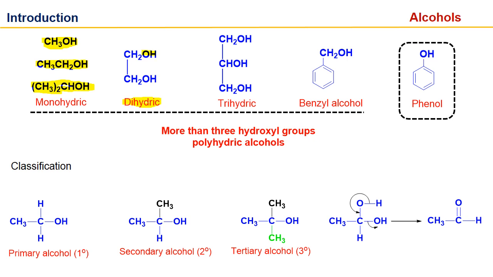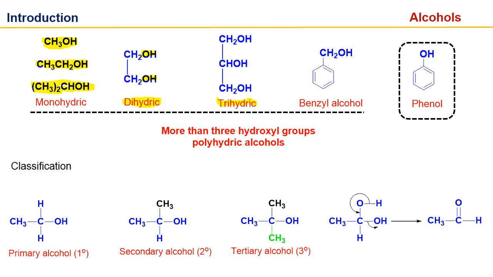If the compound has three hydroxyl groups, then it is called a trihydric alcohol. It is also called glycerol or glycerine, which is used in households as a moisturizing agent, and also used in sanitizers as a moisturizing agent, because if we use pure alcohol, it will create dryness on the skin. So to prevent the dryness, we make sanitizer in combination with glycerol.